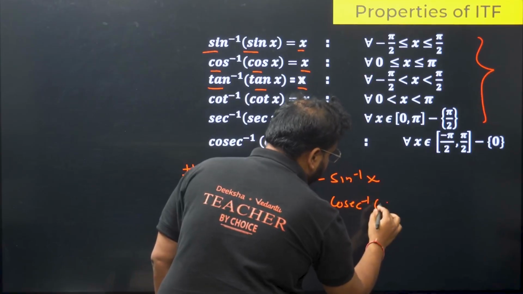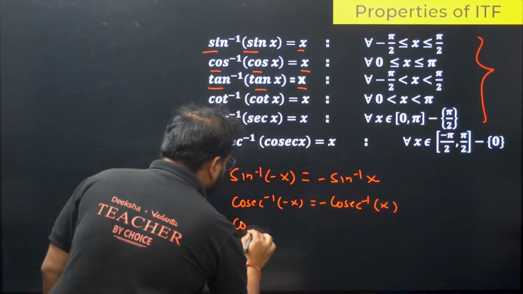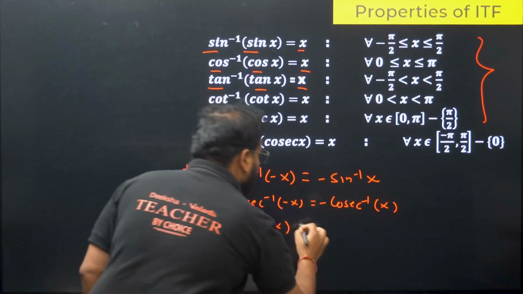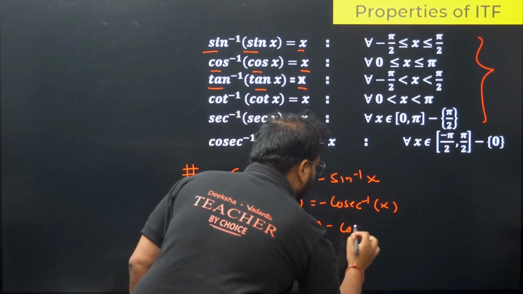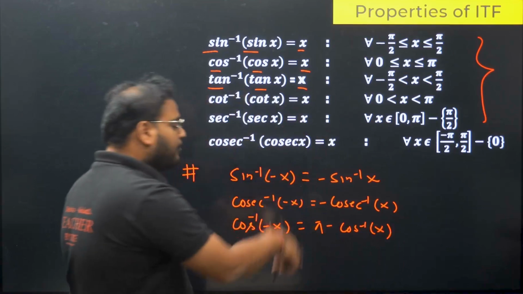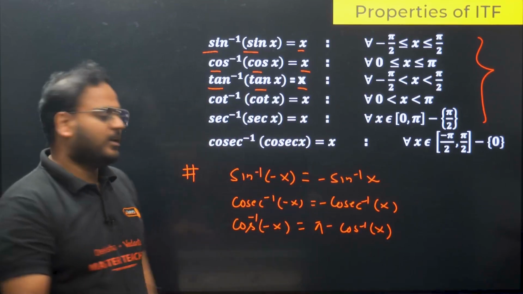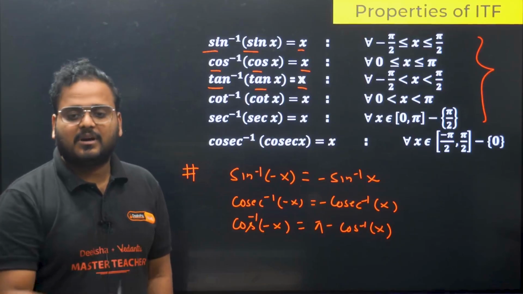Very useful in the questions, guys. For cos it will be something different. For cos inverse of minus x it will be pi minus cos inverse of x. Again, there are proofs for all these properties. You have derivations for all of this, but not required right now. From an exam point of view, just the property is good enough.